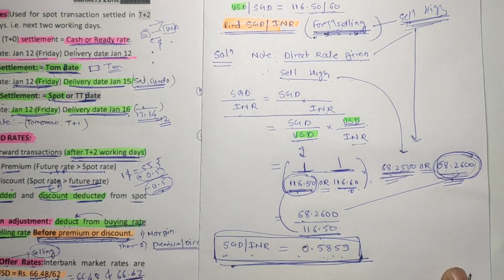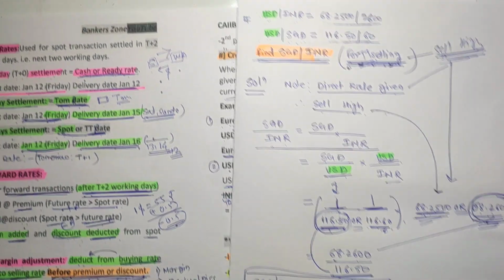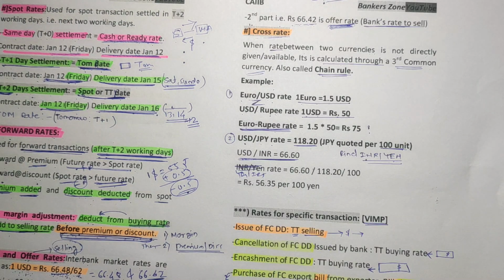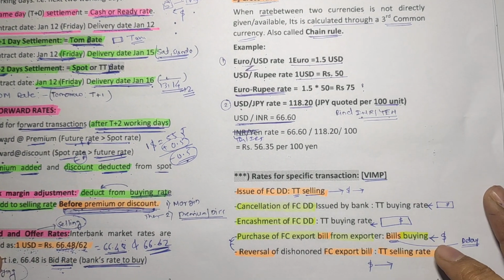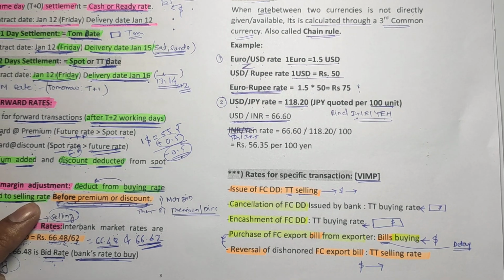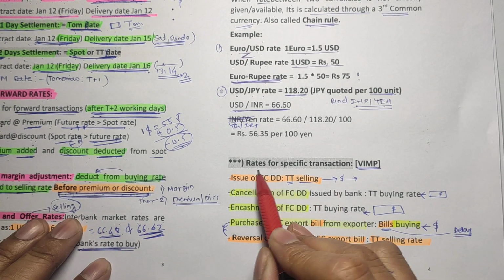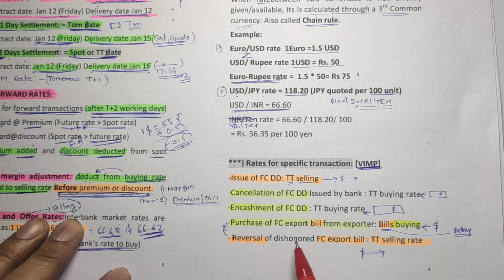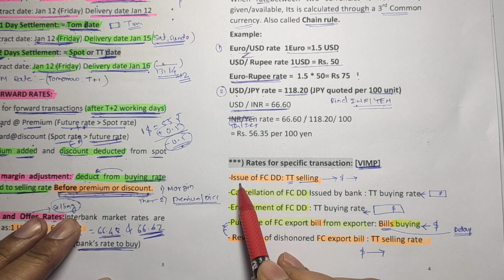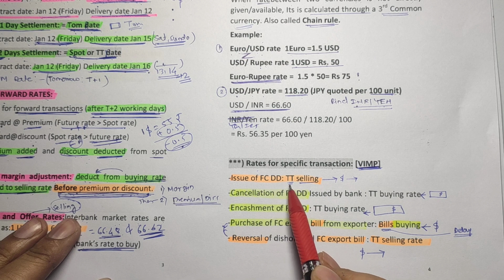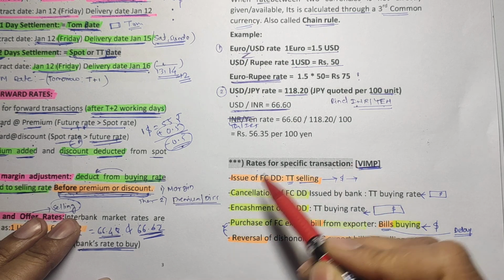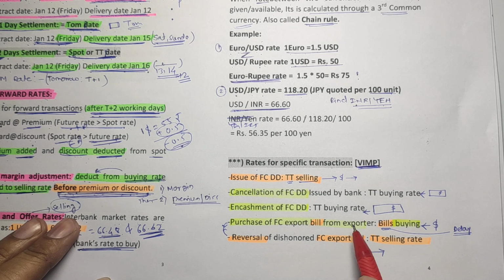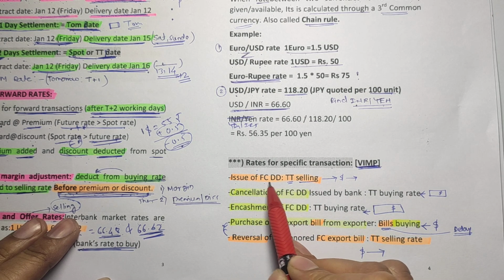This is very, very simple, that's why I am taking it in a brief manner. We will take more numericals in a separate video. Now my next aim is to give a very important concept here. See friends, the rate for the specific transaction is very, very important while solving the numerical. We should see which rate to take: whether the selling rate, the buying rate, the TT rate or the billing rate. So friends, see here, issue of a foreign currency DD.